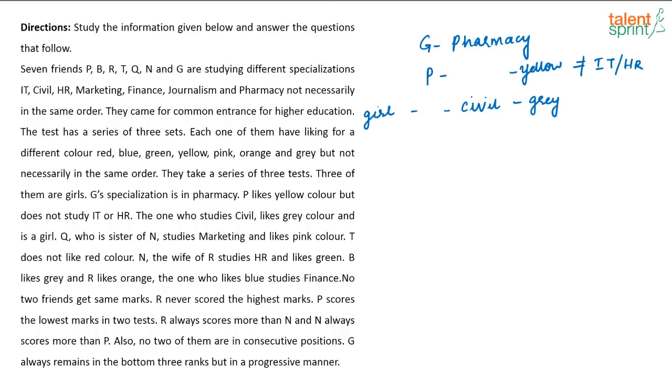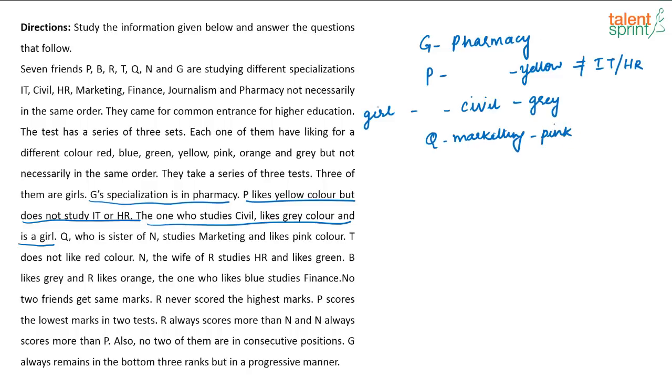Okay. Then so we have started from here. For your convenience I am just underlining whichever part we have used. Civil, grey color, is a girl. Q, who is the sister of N, studies marketing and likes pink color. So Q likes marketing and pink color.